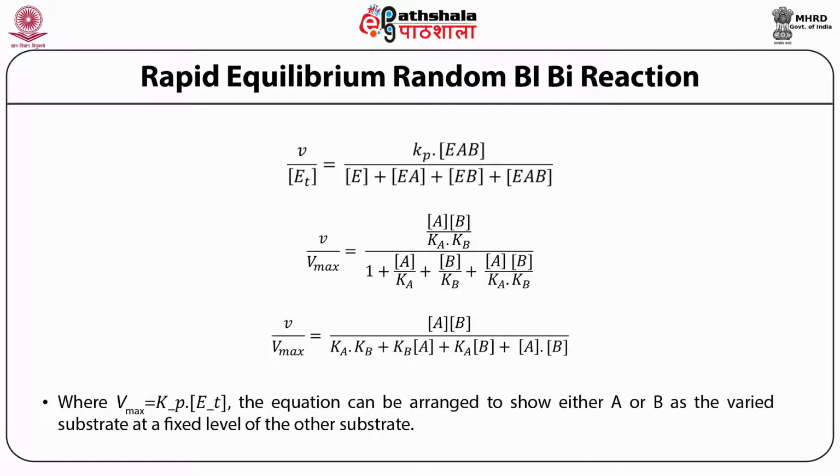The equation can be rearranged to show either A or B as the varied substrate at a fixed level of the other substrate. In some equations, we have two types of kinetics. Let's say A binds first and B binds after the binding of A, with B having the dissociation constant Kb.